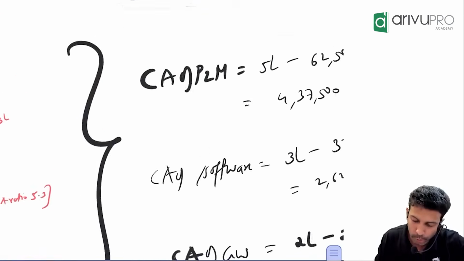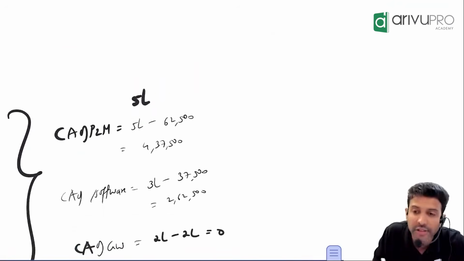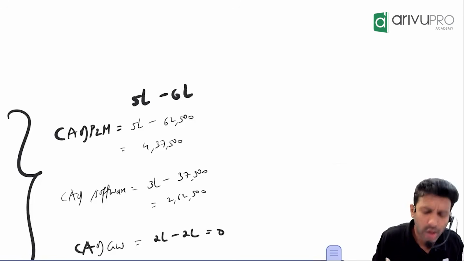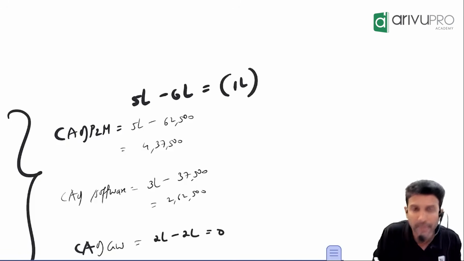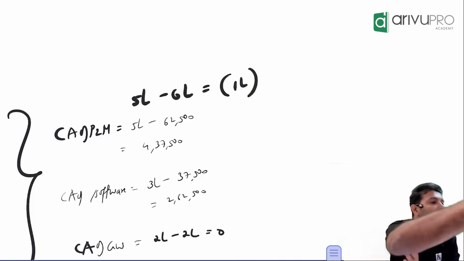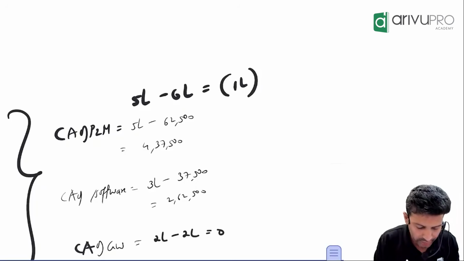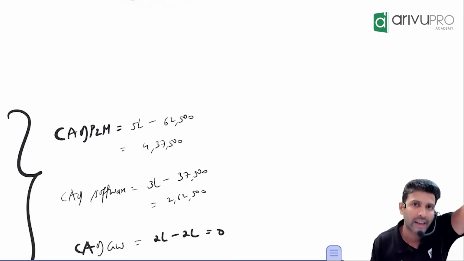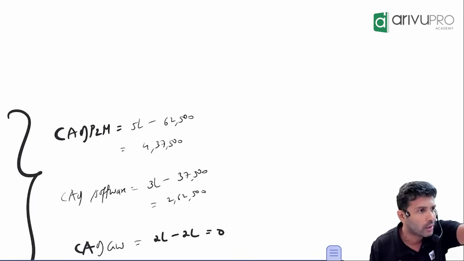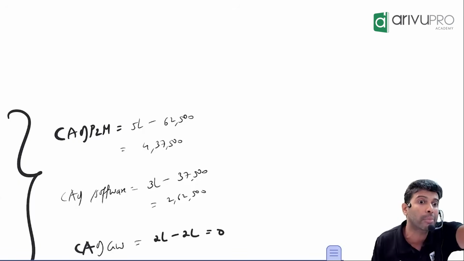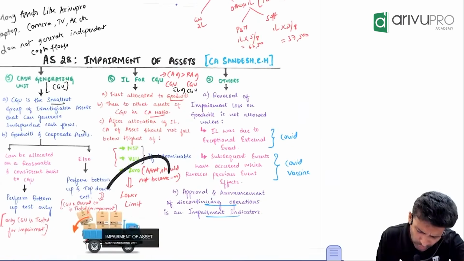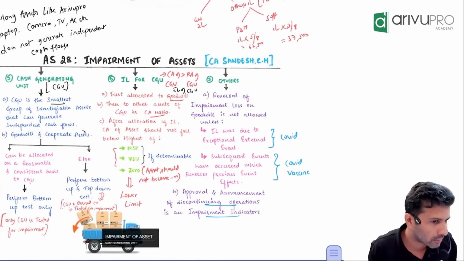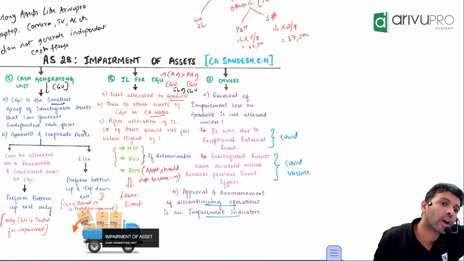Suppose the carrying amount of plant and machinery is 5 lakh. Can I adjust 6 lakh impairment loss? Logically, will it make sense? No. If I allocate 6 lakh impairment loss, the plant and machinery amount will become negative. That is not acceptable. This is one rule. So the carrying amount of the asset should not fall below its recoverable amount or become 0. This may not be tested at numerical level, maybe at MCQ level. Good to know, but logically it makes sense.